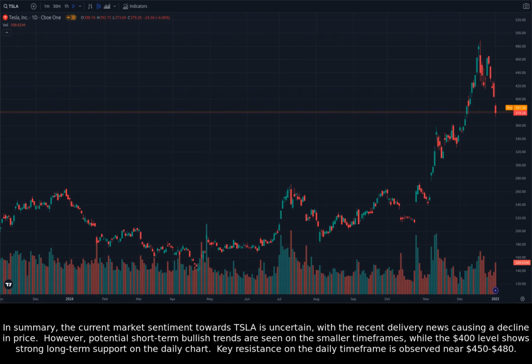In summary, the current market sentiment towards Tesla is uncertain, with the recent delivery news causing a decline in price. However, potential short-term bullish trends are seen on the smaller timeframes, while the $400 level shows strong long-term support on the daily chart. Key resistance on the daily timeframe is observed near $450 to $480.